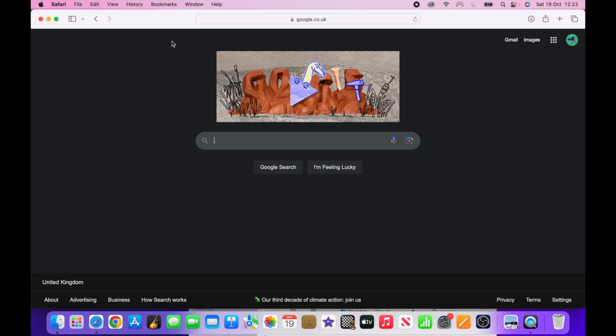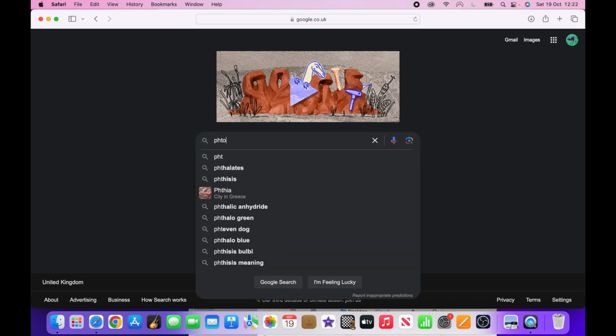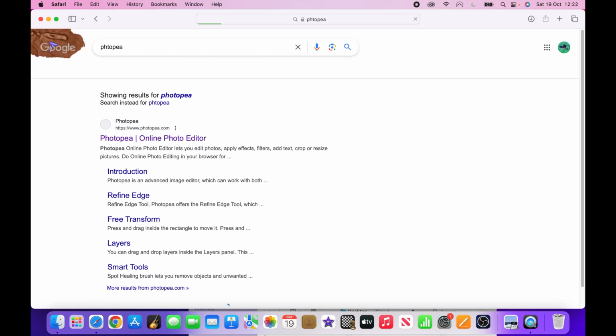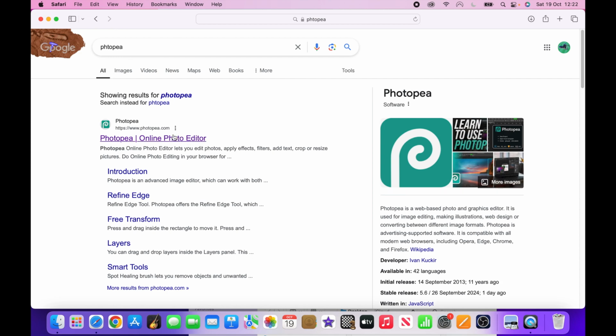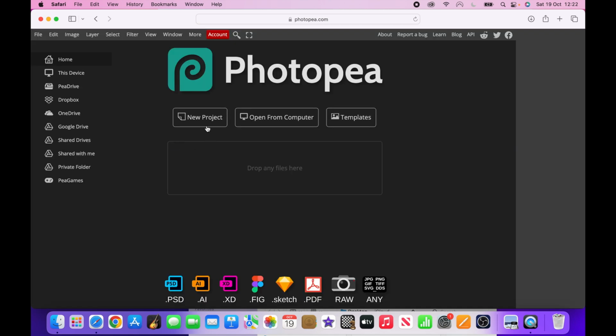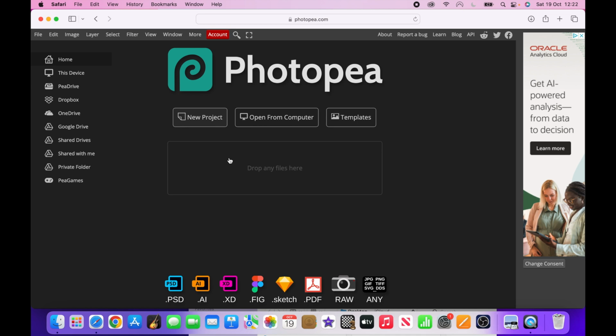and search up Photopea. Once you search that up, you click on the first link. And then it comes up with this page. Then you're probably going to see a different page, and then it says start using Photopea. Just click on that. But once you've done that, you go onto here, and then you're going to click